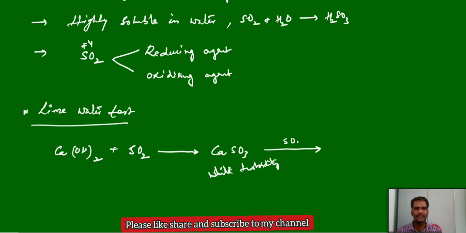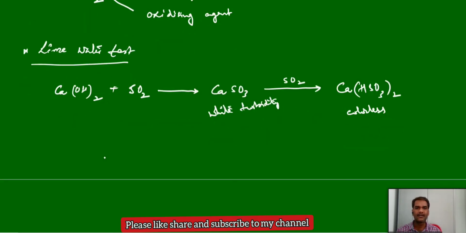And further, if you pass more sulfur dioxide, this white turbidity disappears. That is due to the formation of calcium bisulfite, which is colorless, and you will get a clear colorless solution. Same with carbon dioxide: if you pass more into the white turbidity, you will get a colorless solution. Sulfur dioxide and carbon dioxide both give a similar lime water test. Then how can we differentiate carbon dioxide and sulfur dioxide? Both are giving the same type of test.